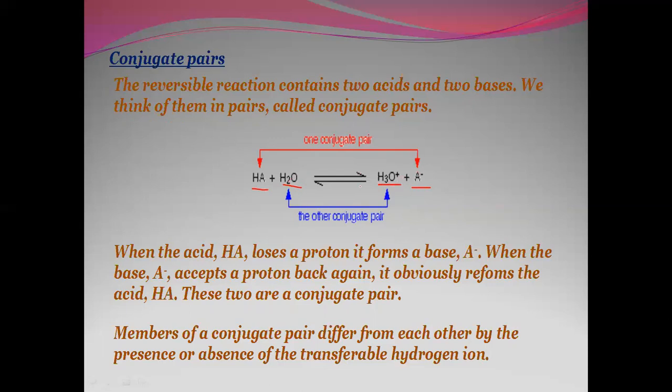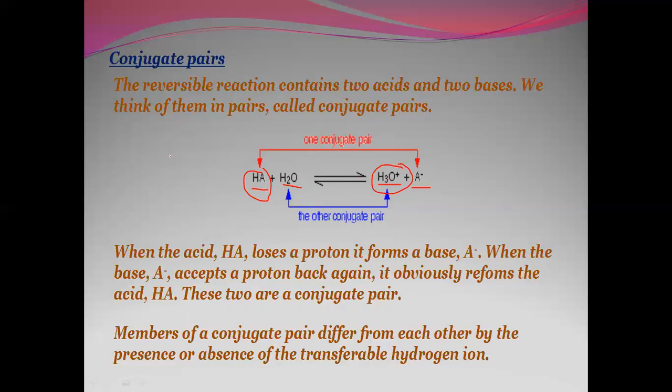So HA and A minus are a conjugate acid-base pair. H2O and H3O plus are a conjugate acid-base pair. H3O plus is called a hydronium ion, that is, a hydrated water molecule is called a hydronium ion. If an acid is strong, its conjugate base will be weak. If an acid is weak, its conjugate base will be strong. So it's a vice versa thing which we have to keep in our minds.